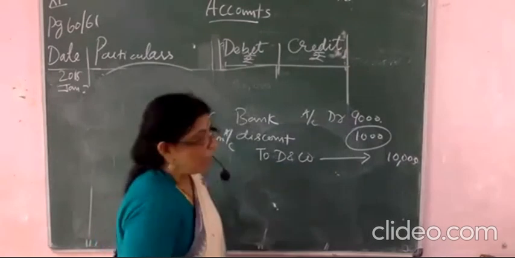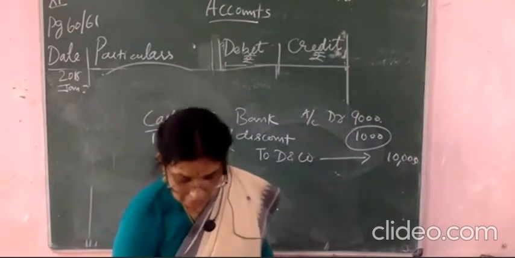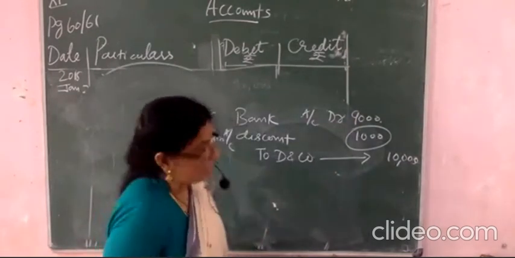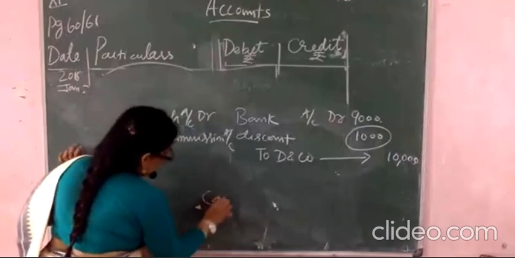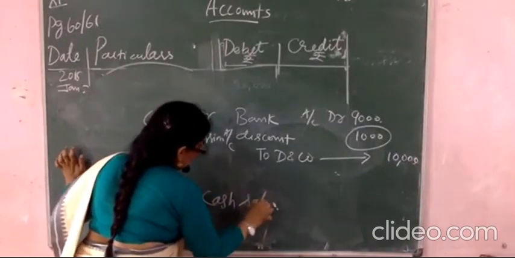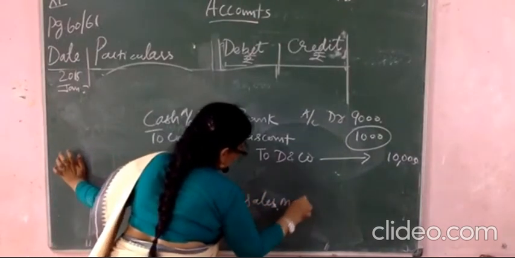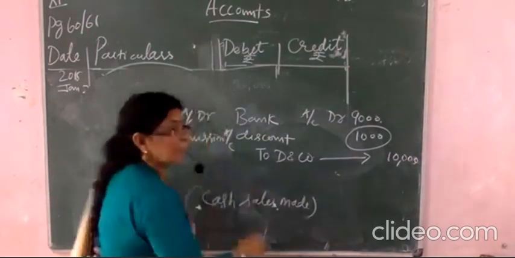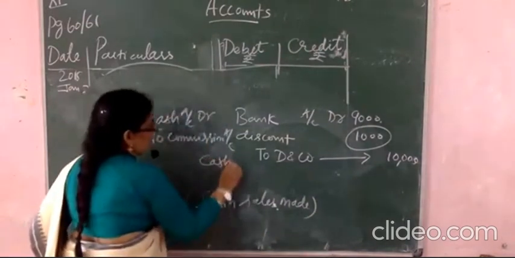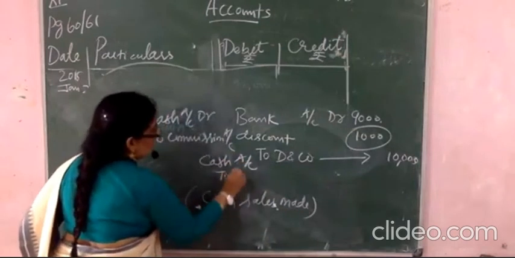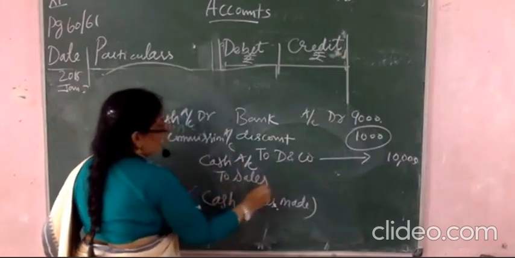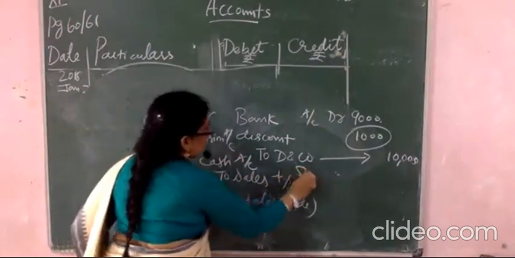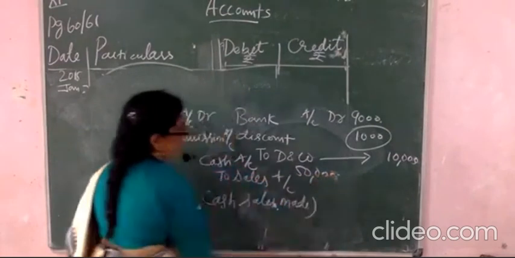So cash is debited and then sales is credited. Cash sales made. What is the amount? Cash account to sales account. Clear? So amount is 50,000.